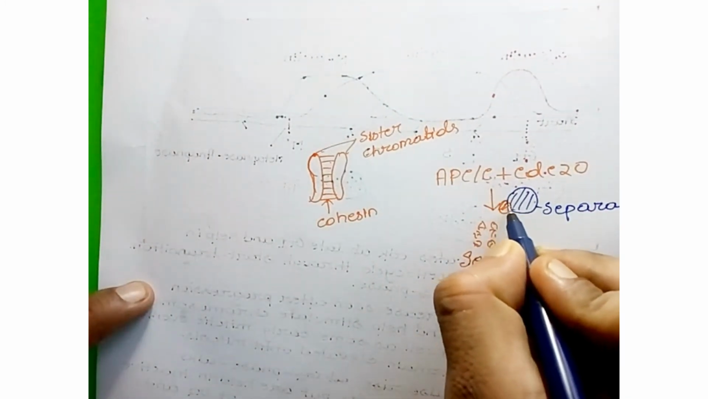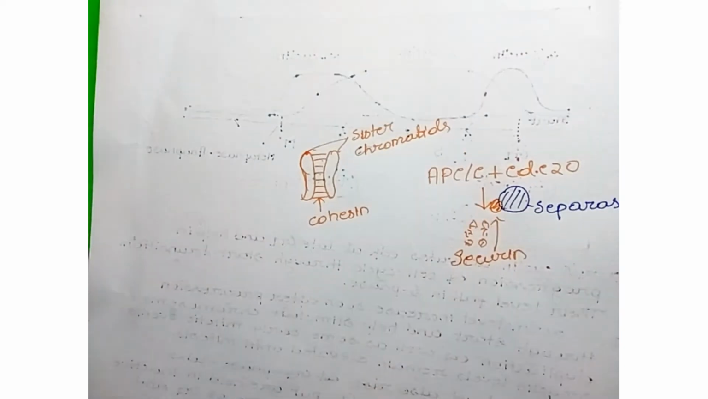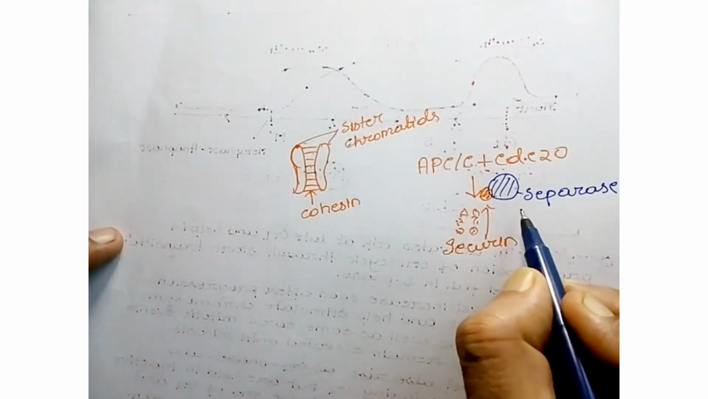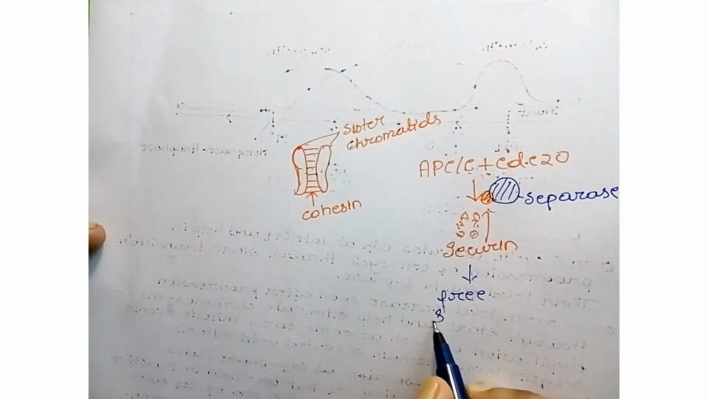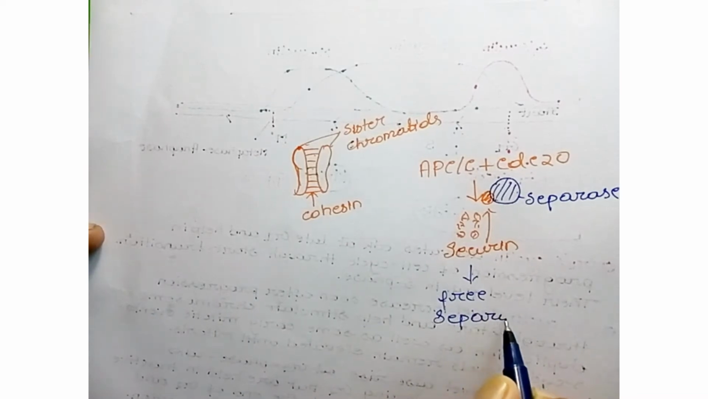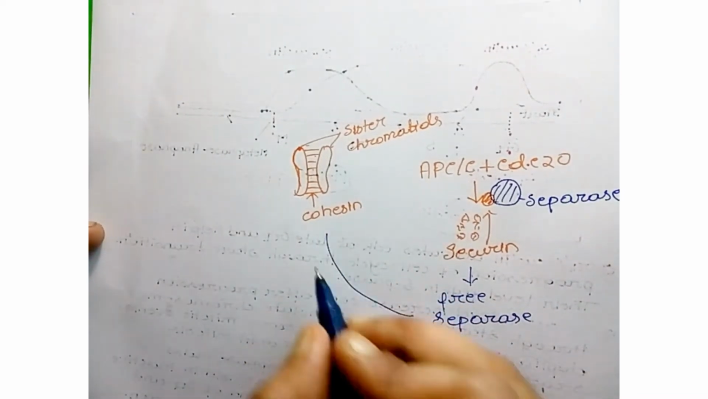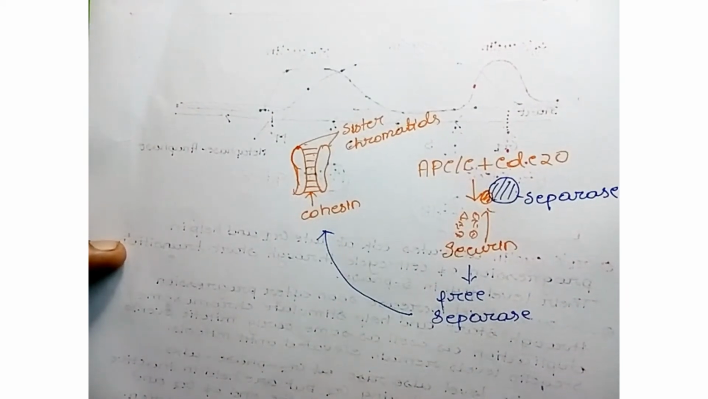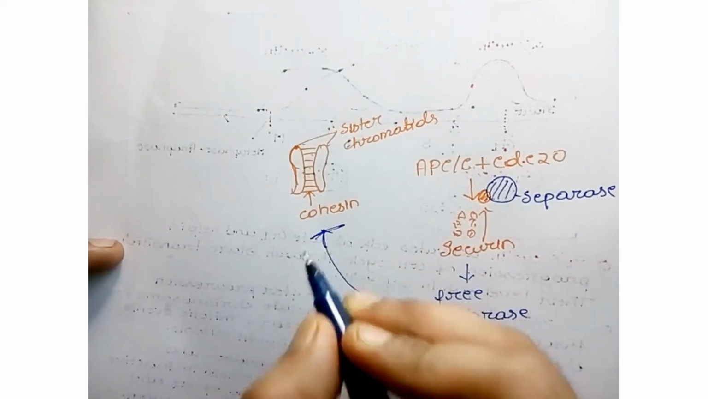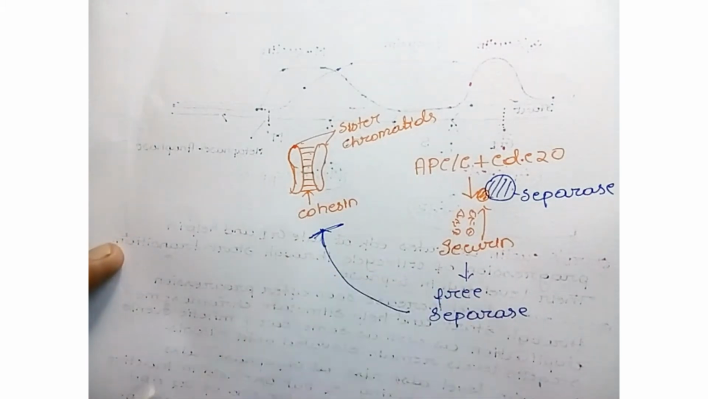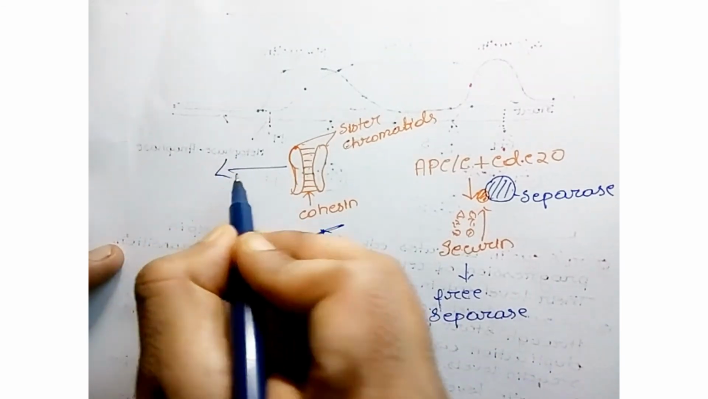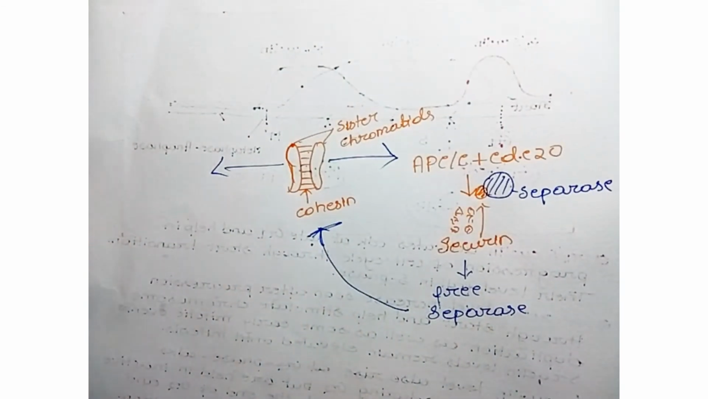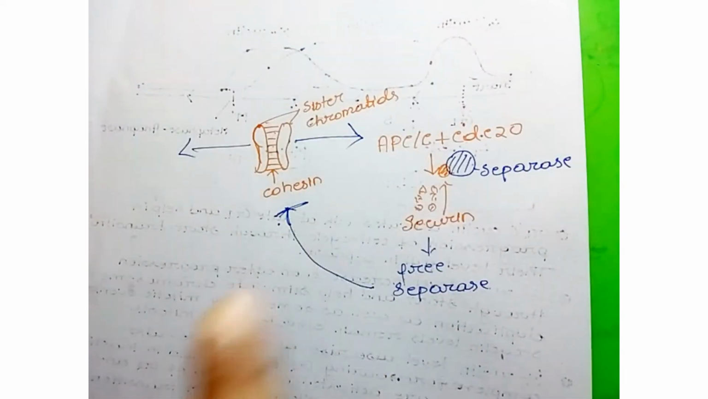So when we degrade securin, separase is free. Now free separase helps in the degradation of cohesin. Separase cleaves cohesin. Now when the cohesin is degraded, the sister chromatids move toward opposite poles of the cell, and ultimately two daughter nuclei are formed. So this is the role of APC.